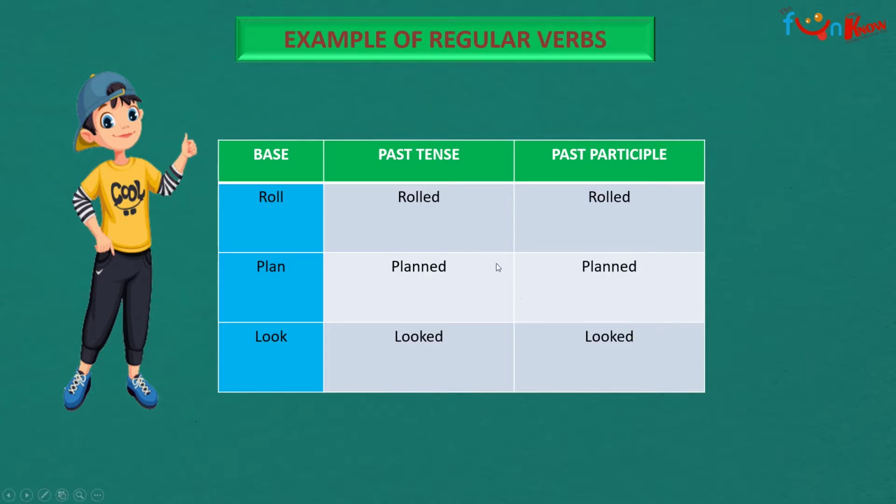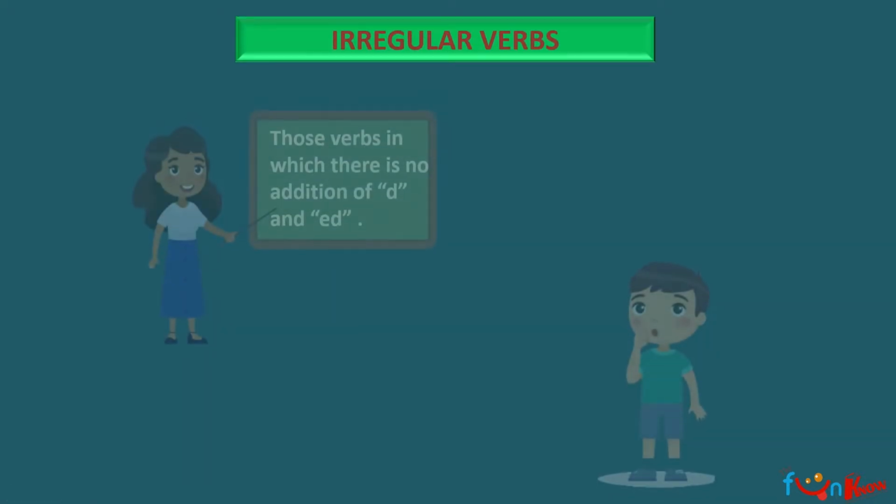As examples of regular verbs, if you look at the table given here: roll, rolled, rolled. Plan, planned, planned. Look, looked, looked. So there is ed after the words roll, plan, and look.